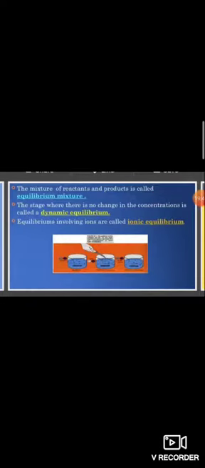The mixture of reactants and products is called the equilibrium mixture. The stage when there is no change in the concentration of the reactants and products is called dynamic equilibrium. Equilibrium that involves ions is called ionic equilibrium.